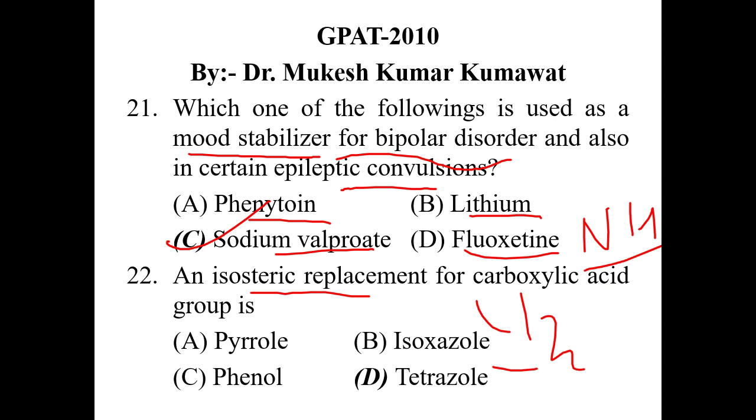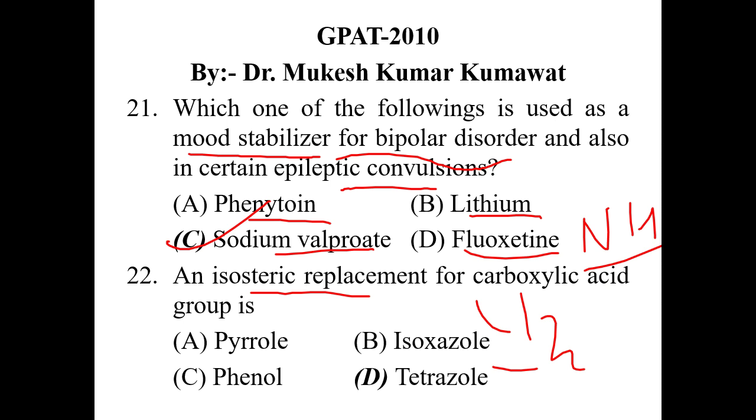So look at here, pyrrole is a 5-member ring containing nitrogen. Phenol is a 6-member ring benzene derivative. Isoxazole is a 5-member ring, but the nitrogen and oxygen are present at the 1-2 positions, and in oxazole the nitrogen and oxygen are present at the 1-3 positions.